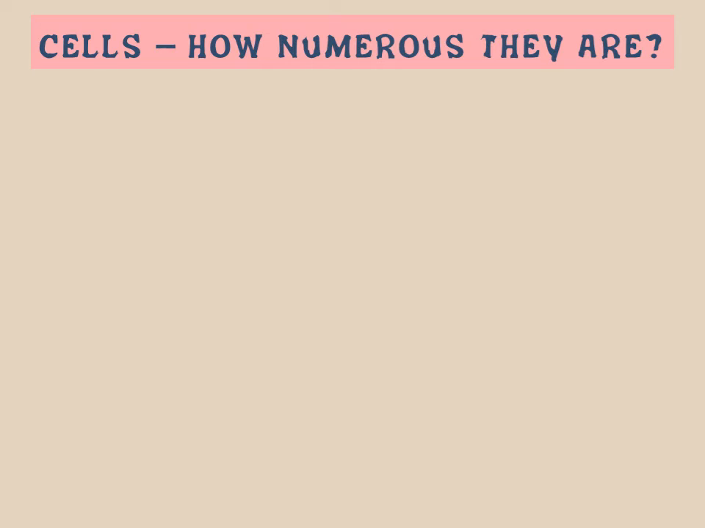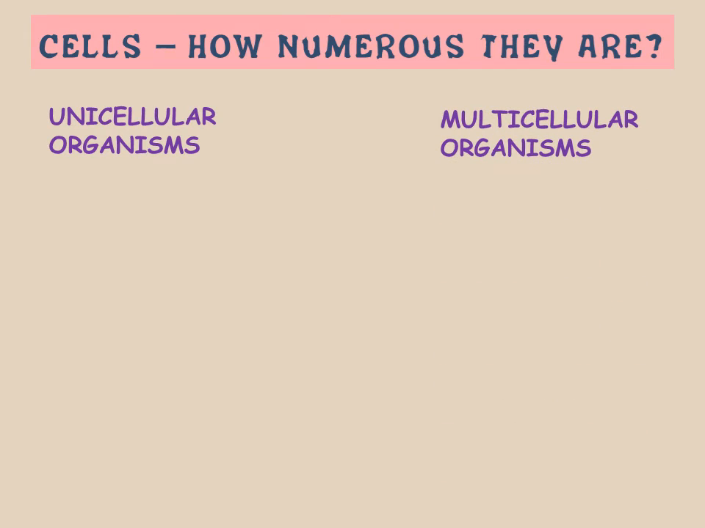Cells, how numerous they are. You know that according to the different organisms, there are different numbers of cells present in their body. It is not necessary that every living organism contains the same number of cells. It differs from one organism to another. So if we categorize them into two parts, it may be unicellular or multicellular.